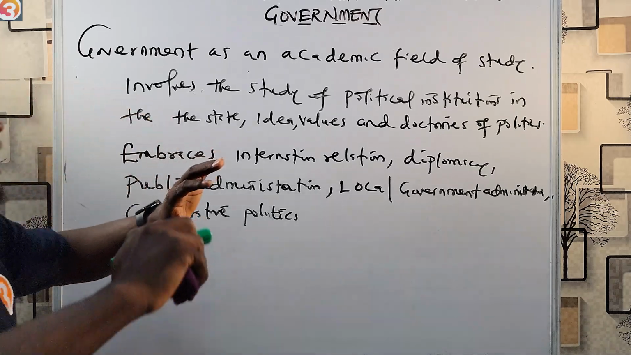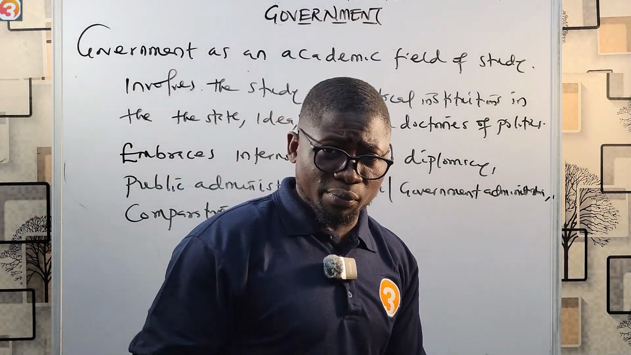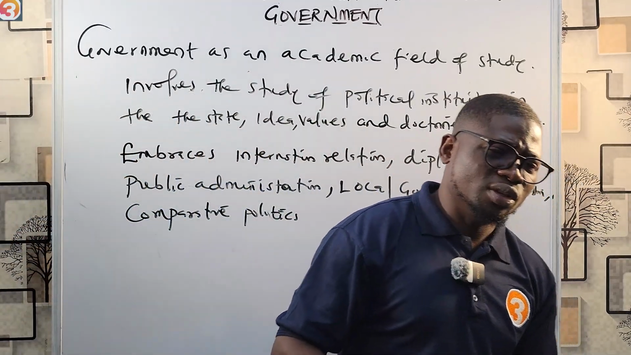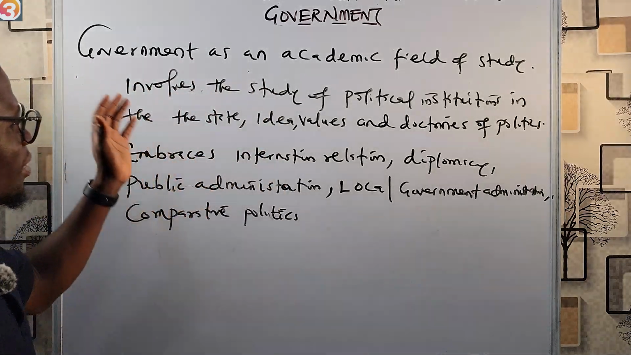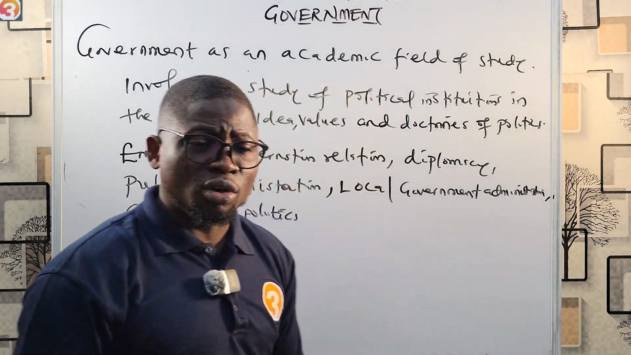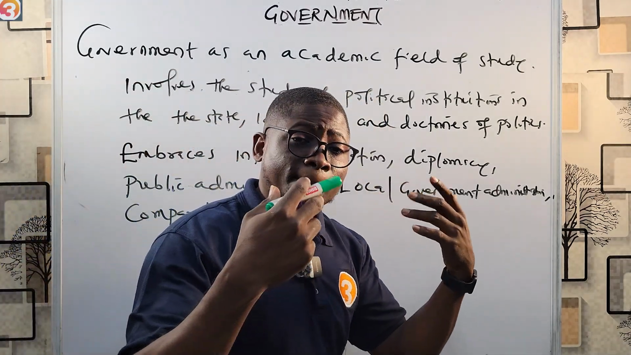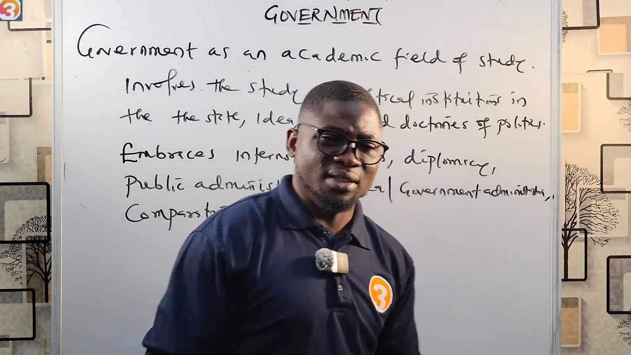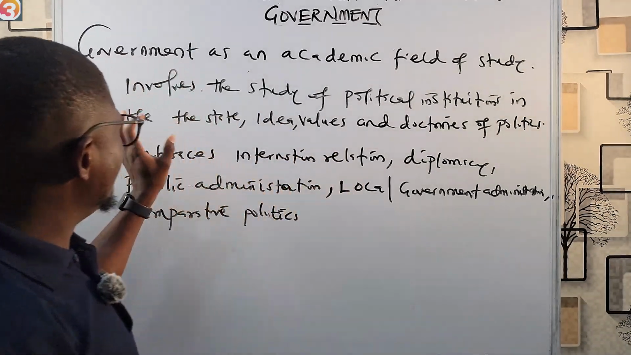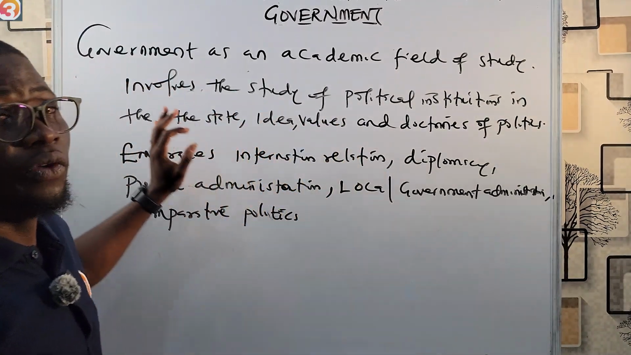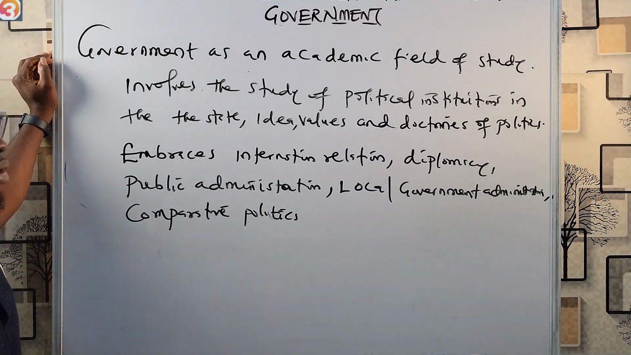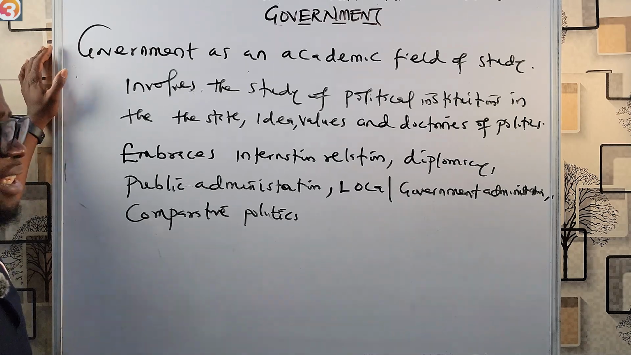Okay, so government as an academic field of study is very, very broad. In summary, it involves the study of agencies, political institutions, and dynamics of the state. And like I said, it means different things to different institutions. Some institutions call it government, some people call it political science, some people call it just simply politics. I said it involves the study of political institutions in the state, ideas, values, and doctrines of politics. Also, it embraces international relations, diplomacy, public administration, local government administration, comparative politics, and the likes.